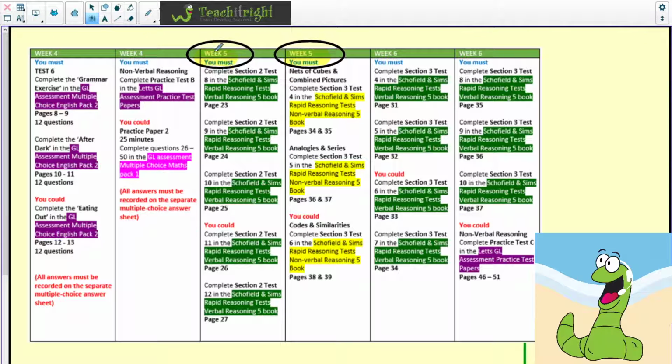Also, just a reminder about your homework, please do complete week 5's tasks. You need to be doing section 2 test 8, section 2 test 9, section 2 test 10. Of course, there will be a video that will be produced on those as well. But if you get an opportunity to do them, that would be amazing. And likewise with your non-verbal reasoning as well.